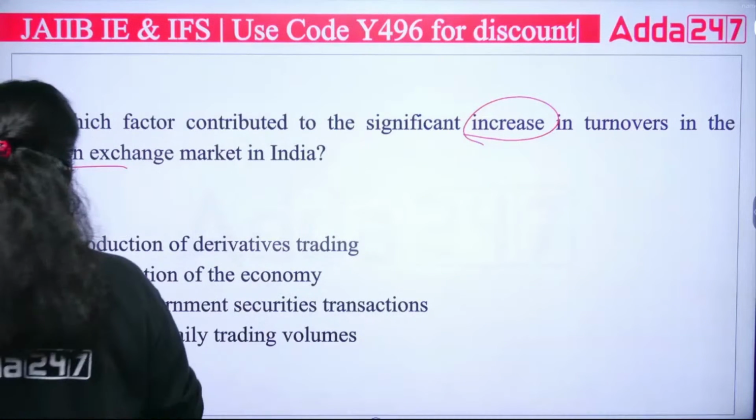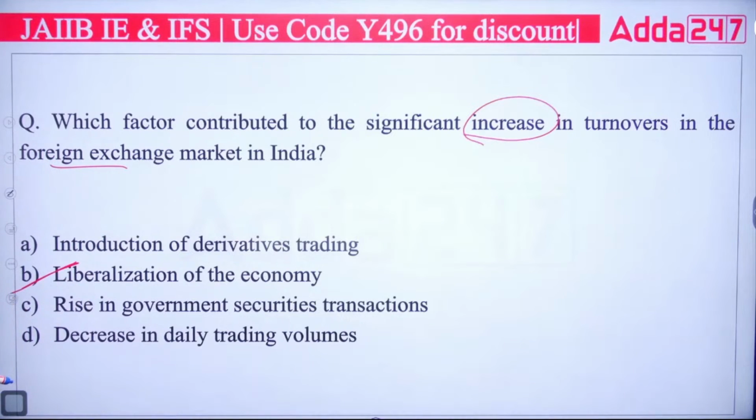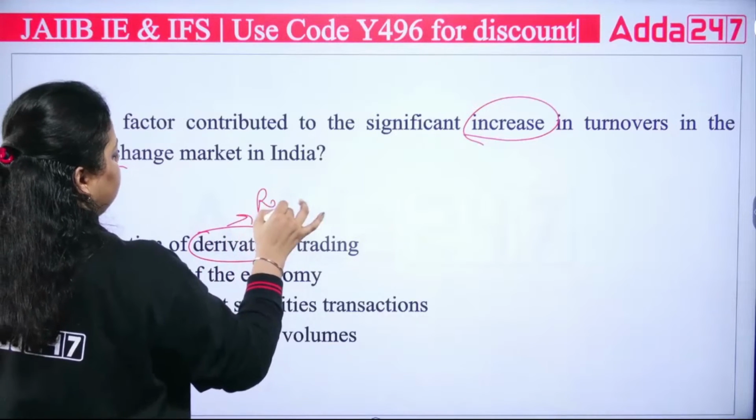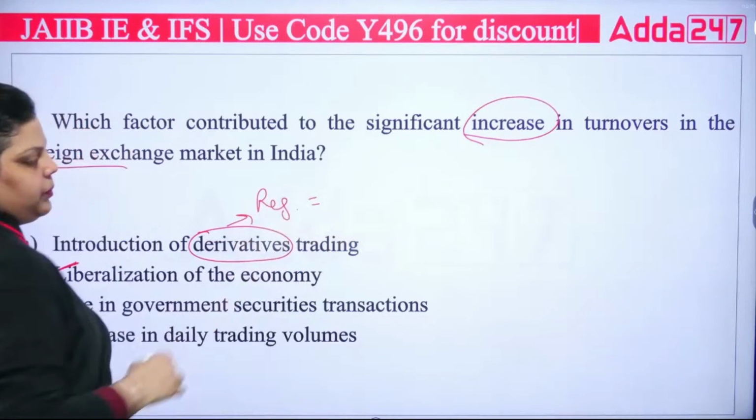Very good. It is the liberalization. Acha, who regulates the derivative market?